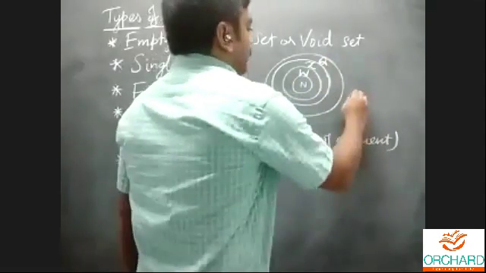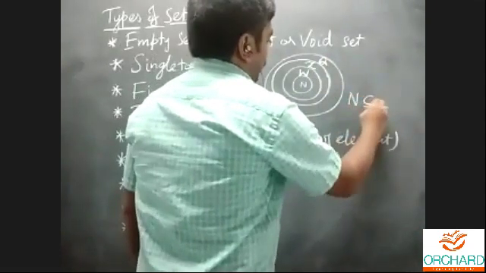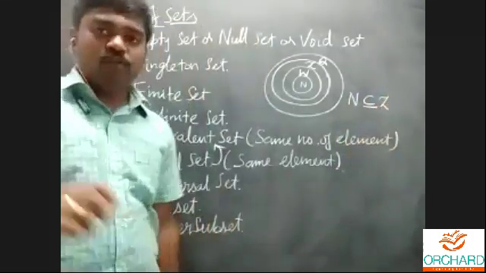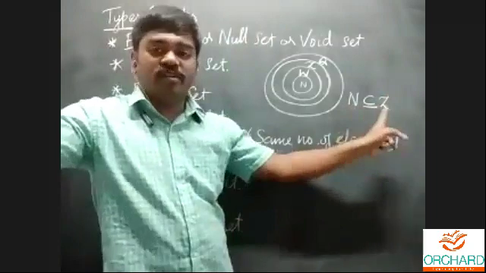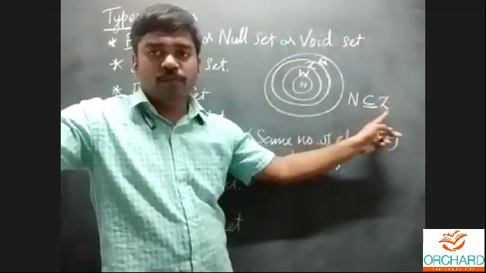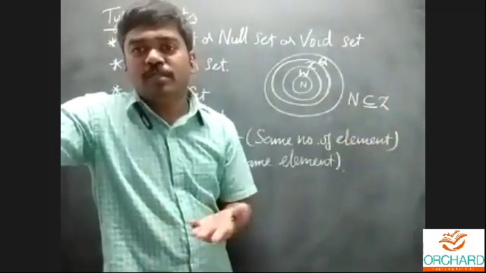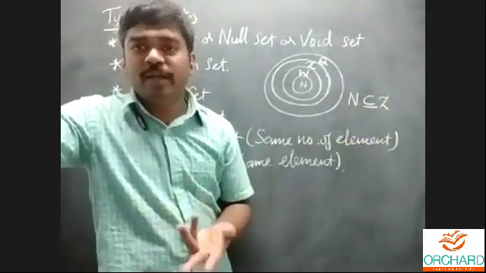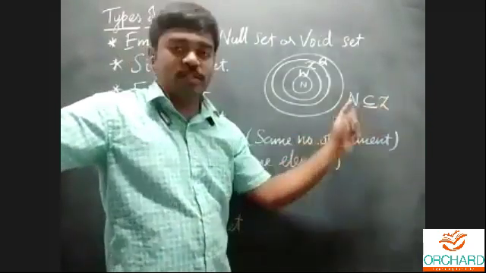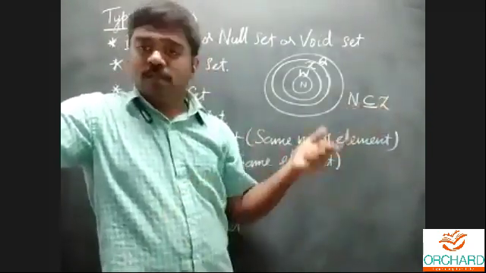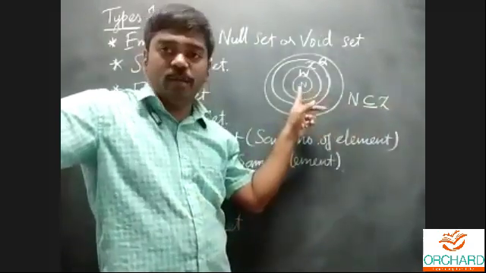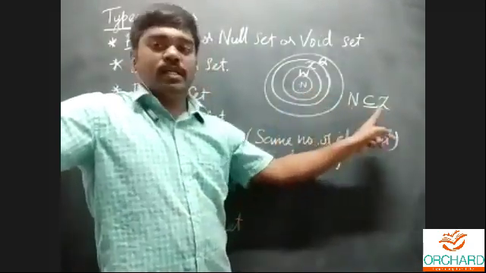The natural number is a subset of integer. All the natural numbers are a subset. This one is small, and this one is big. For example, you use a symbol like less than or greater than, the same idea. For subset also, this is a bigger set and this is a smaller set. Comparing to integers, natural number is the smaller set. This starts with natural number, therefore natural number is the subset.